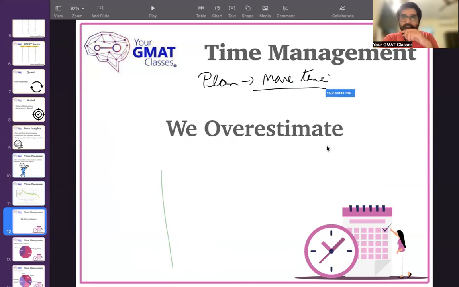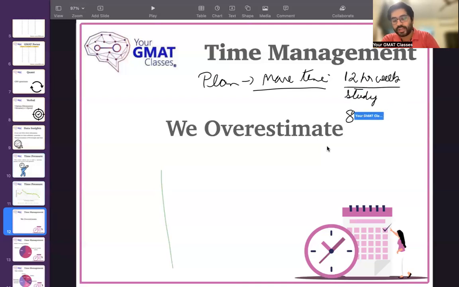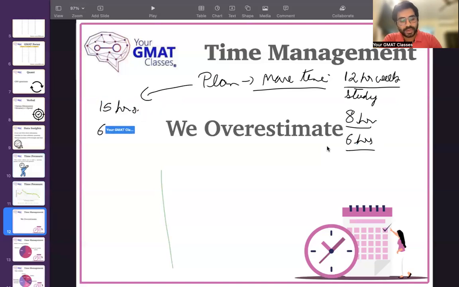I have had a lot of scenarios where aspirants have created a 12-hour weekly study timetable, and in reality they were only able to give 8 hours or 6 hours. So a good thumb rule is, whatever time you think you have, let's say 15 hours, prepare a timetable of only 60%. So prepare a timetable of 9 hours. This is very important because, let's say you allocated 15 hours and you were able to study for only 10 hours.